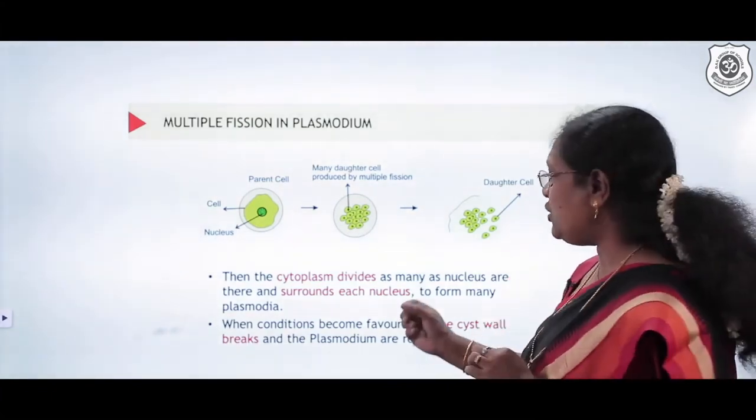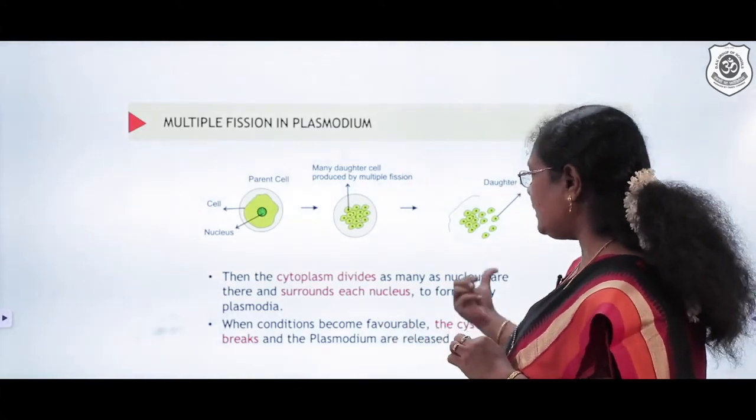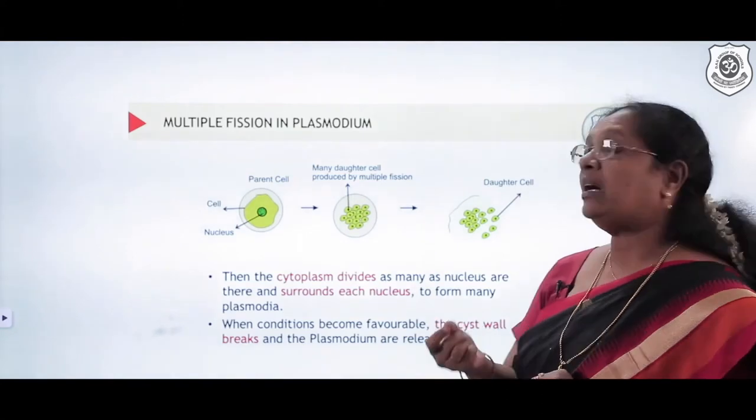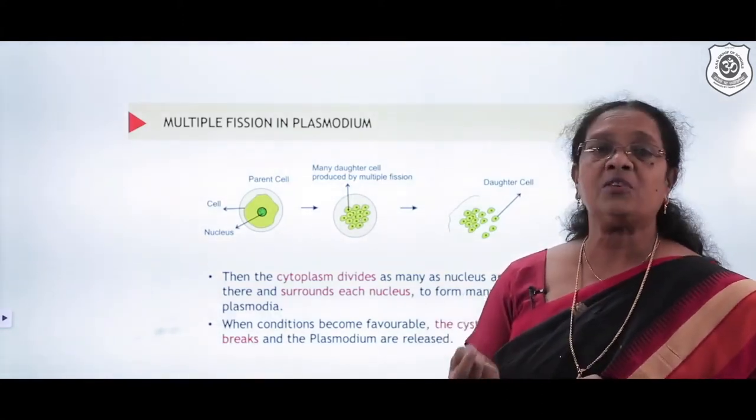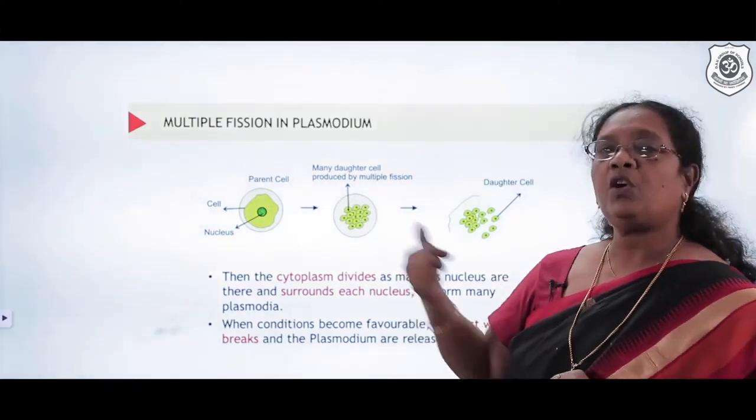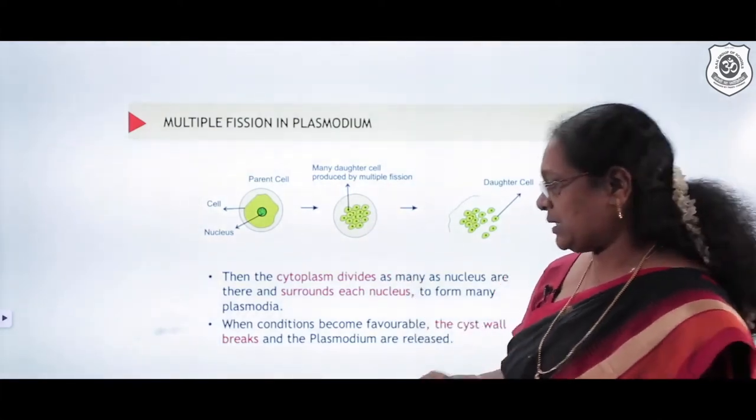And when the condition becomes favorable, the cyst wall will break. When it breaks, the Plasmodium are released. There will be a large number of Plasmodium. Because it is a large number of Plasmodium, that is why we call it multiple fission in Plasmodium.